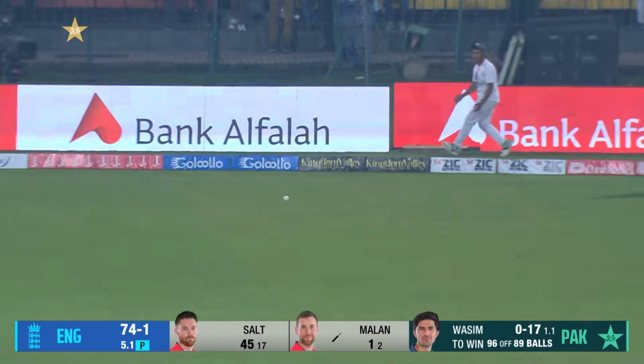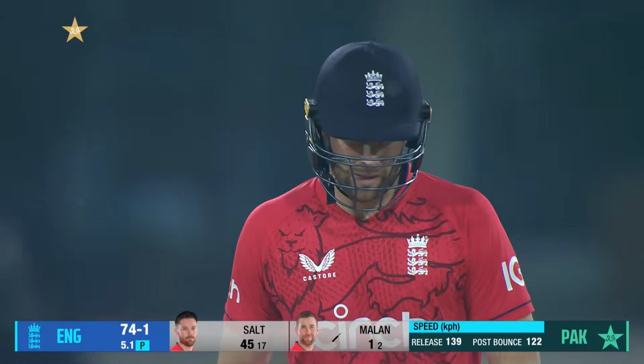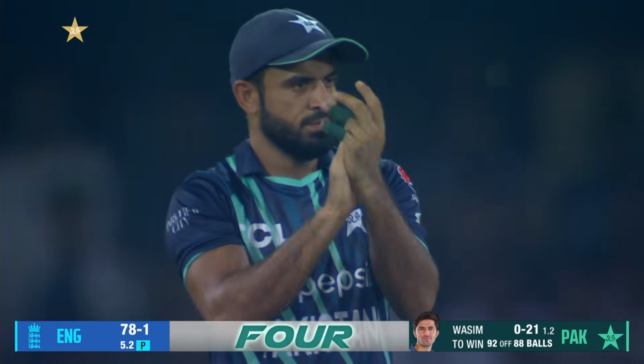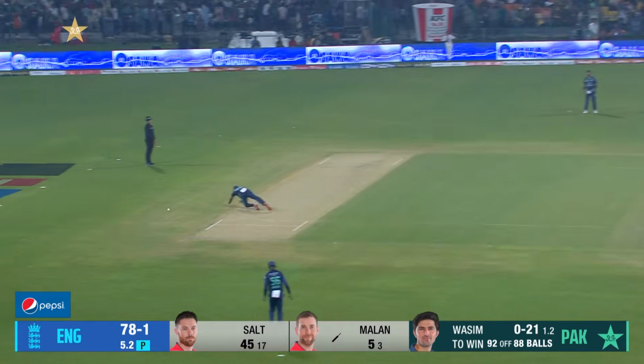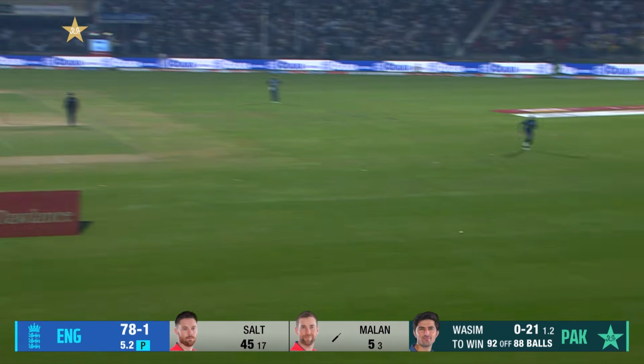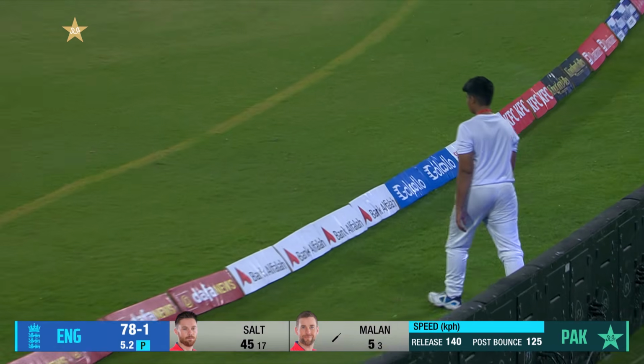Edged and it runs away for 4. Unbelievable start from England. Look at this, 78 for 1. Nicely tucked away. And fielder hasn't got a hand to that. That will also race away to the fence. Back-to-back boundaries for Malan.